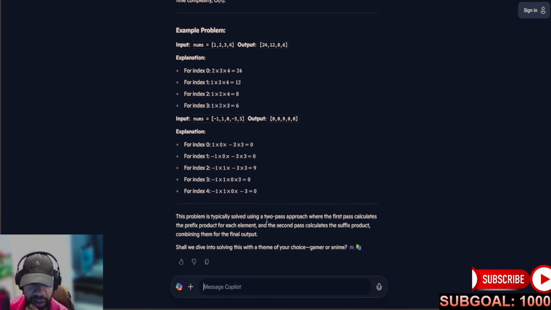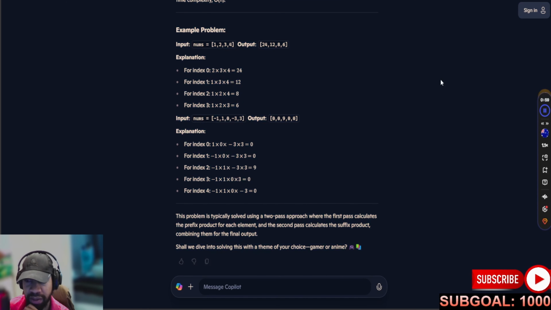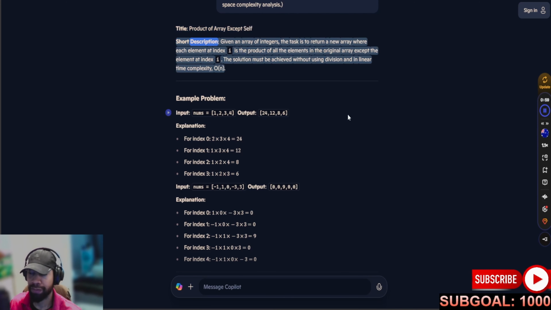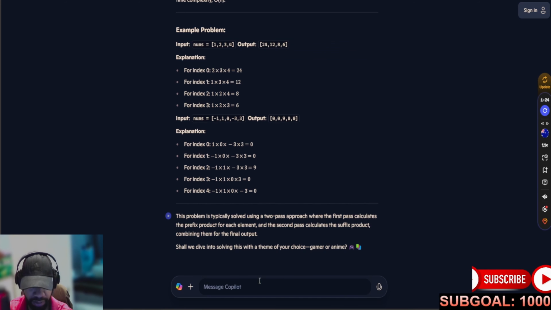What the hell? You gotta use Speechify. Title: Product of array except self. Short description: given an array of integers, the task is to return a new array where each element at index I is the product of all the elements in the original array except the element at index I. All right, but we'll go ahead and say anime, and hopefully this comes out good.